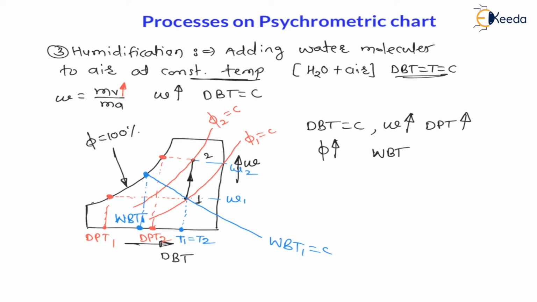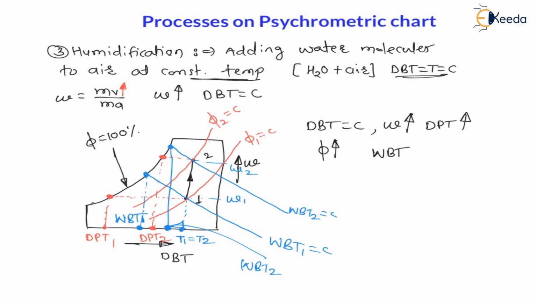Similarly from 2, if I draw a straight inclined line sloping downward towards the right, this will be the constant wet bulb temperature 2 line. And whenever this wet bulb temperature 2 line touches the relative humidity equal to 100% line, we will get the wet bulb temperature at this point. The x coordinate will provide the wet bulb temperature, WBT 2, right?